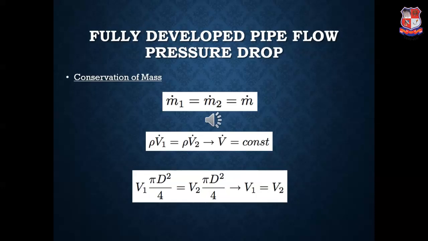The flow area is given by pi d square by 4. Hence v1 into pi d square by 4 is equal to v2 into pi d square by 4, which is equal to v, or we can say v1 is equal to v2 is equal to v from the above step.